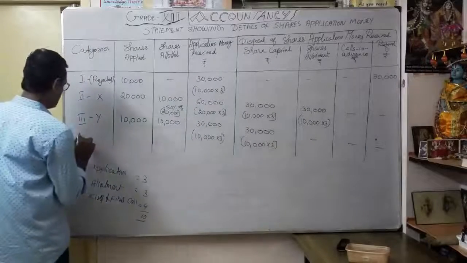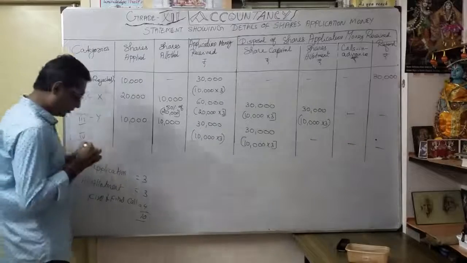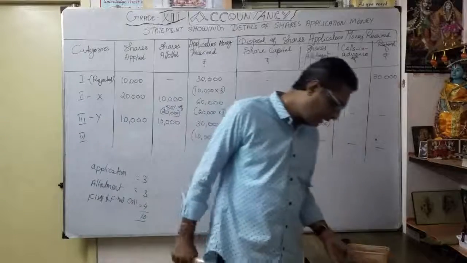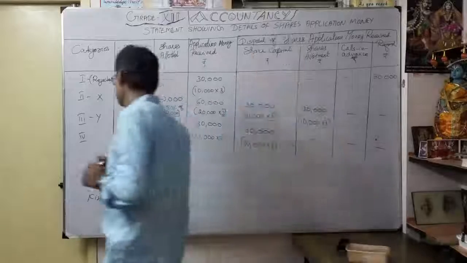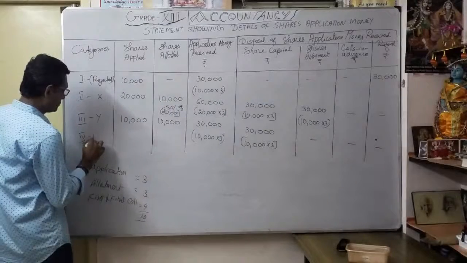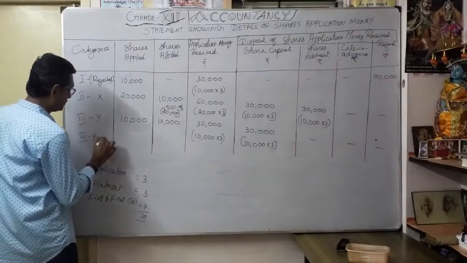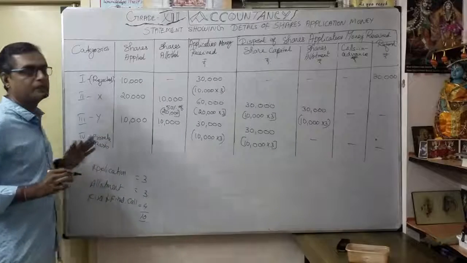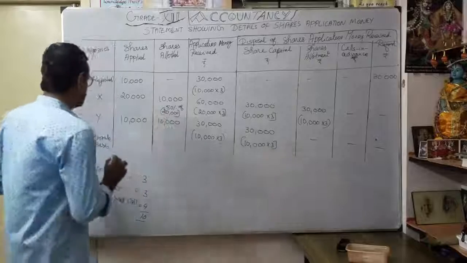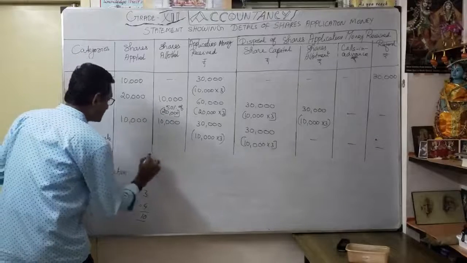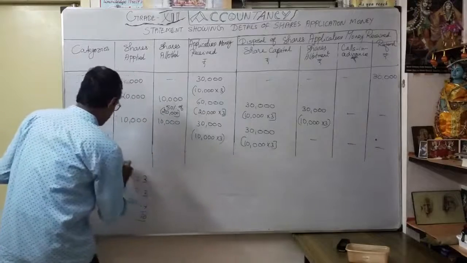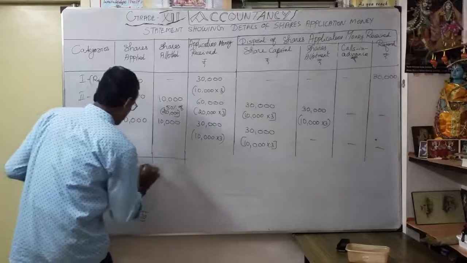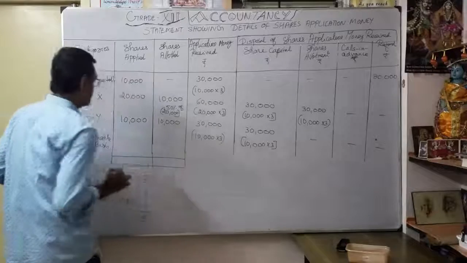Now category number 4. They mentioned here as a pro rata basis. So what is the meaning of that pro rata basis? Whatever the balance, we can consider as pro rata.